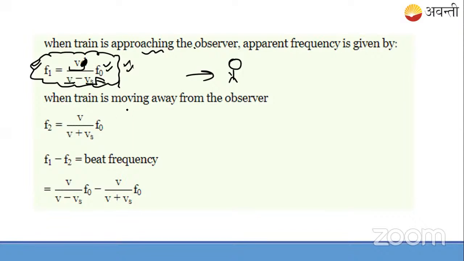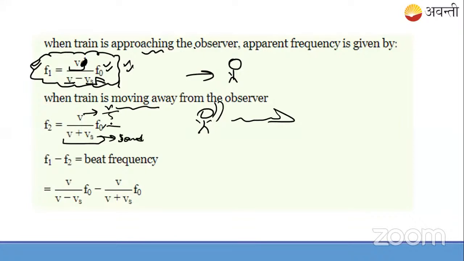But when the train is moving away from the observer, the apparent frequency will be with v plus vs. Here vs is the speed of the train, v by 5, v is the speed of sound, f naught is 240, same for both the trains. Now beat frequency is f1 minus f2, they are asking this, we have to find this.